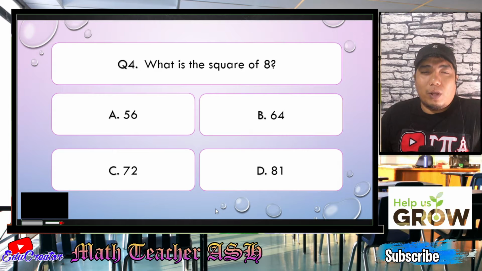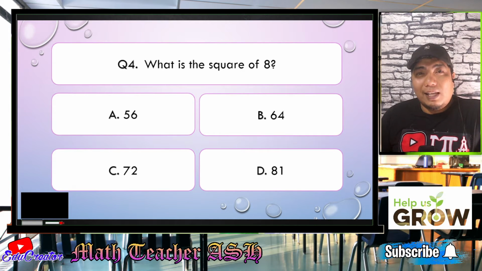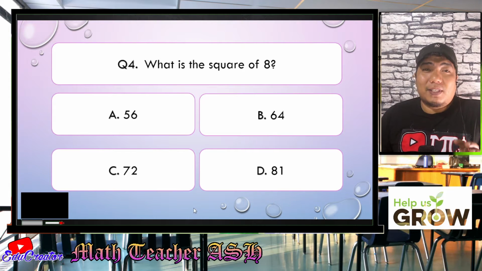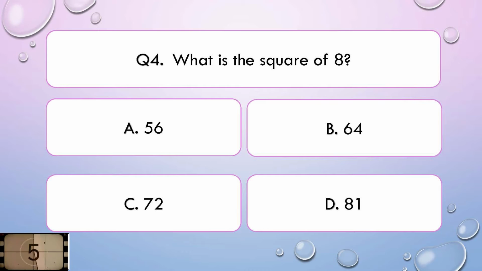What is the square of 8? Is it A, 56, B, 64, C, 72, or D, 81? I'll give you 5 seconds to think about your answer.